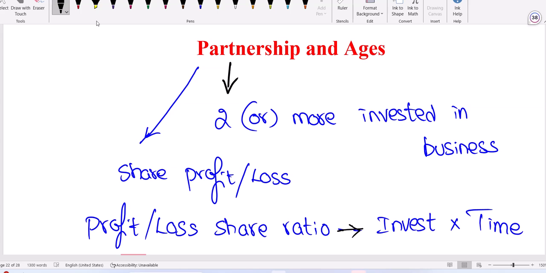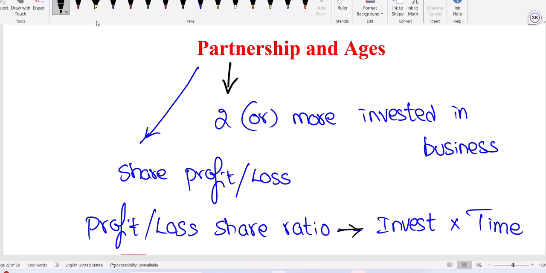Only one point: investment into timing depends on the question. If timing is not given in the question, you take it for granted that timing is constant. If they are not discussing anything regarding timing, then you can consider timing is constant. The basic thing is, if two factors are required and they're not discussing any other factor, you can consider it a constant one.